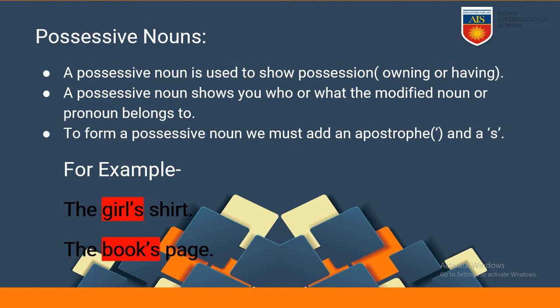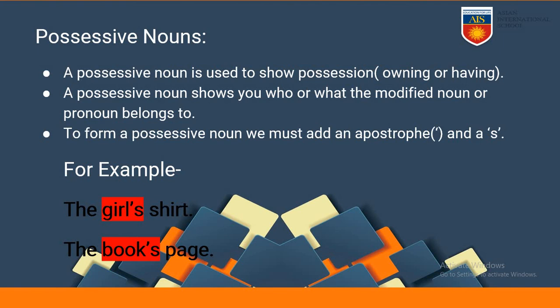To form a possessive noun, we must add an apostrophe and an s. So, by adding apostrophe and s to a simple noun, we are making it a possessive noun. Just like in the example you can see, the girl's shirt.